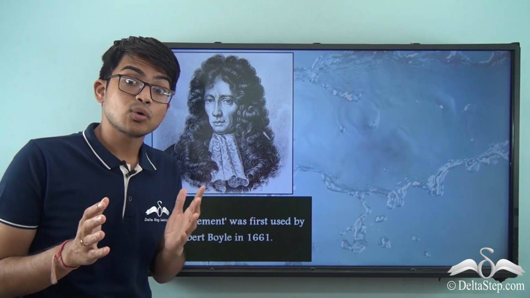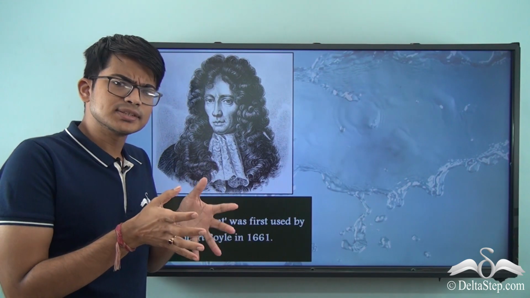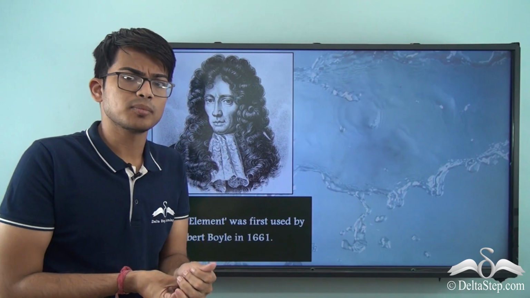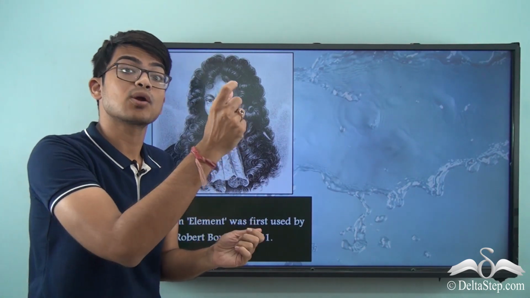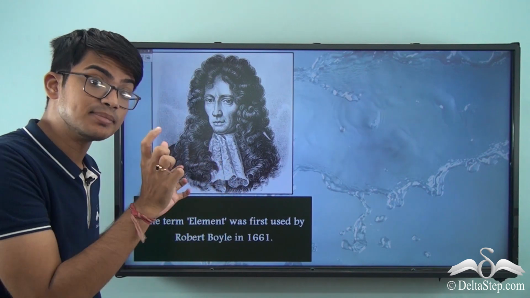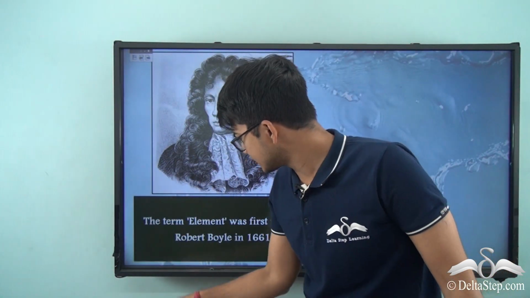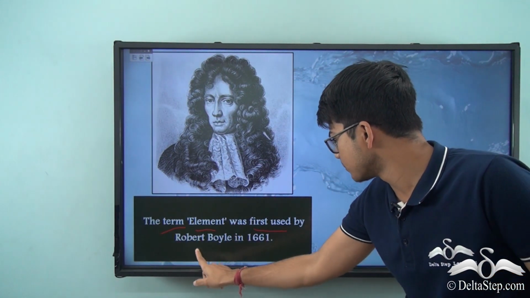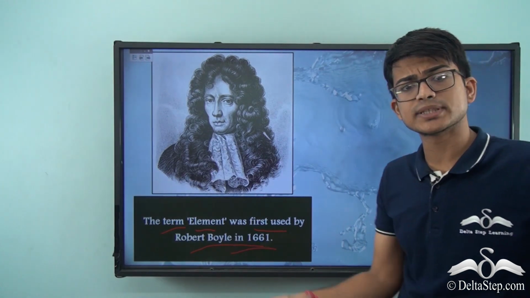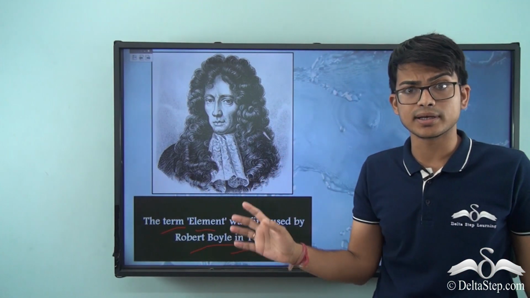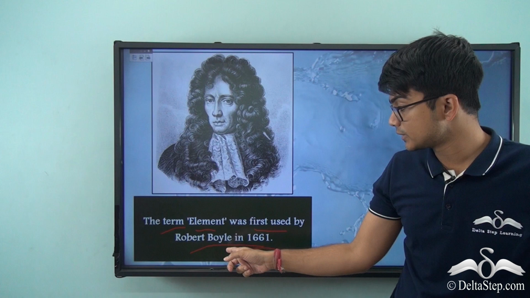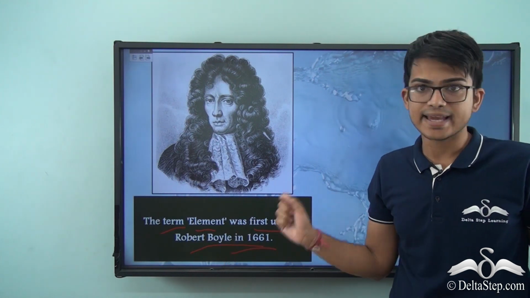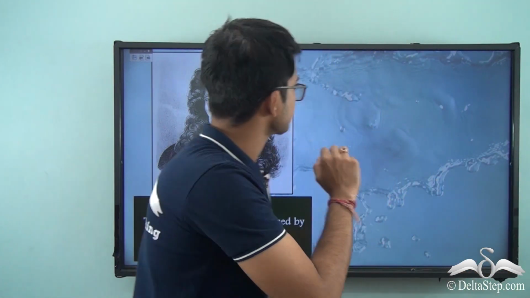So we talked about how by chemical reactions new substances are formed. These substances are also called elements, and this term element was actually coined by someone. So now try to see it. The term element was first used by Robert Boyle in 1661. So it dates back to 1661 when Robert Boyle first used this term known as element.